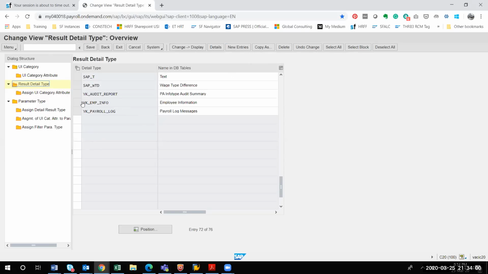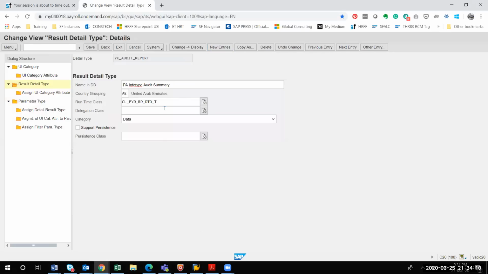Generally, after clicking New Entry, I filled up the details. I'll give one example, like YK_audit_report. Suppose I'm going to details. In the document which I have shared, they have already given what to copy, and here I have changed the country grouping. Previously it was star. I have just put it to UAE.